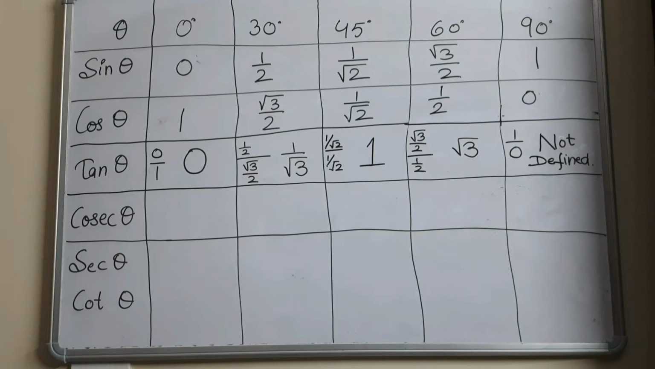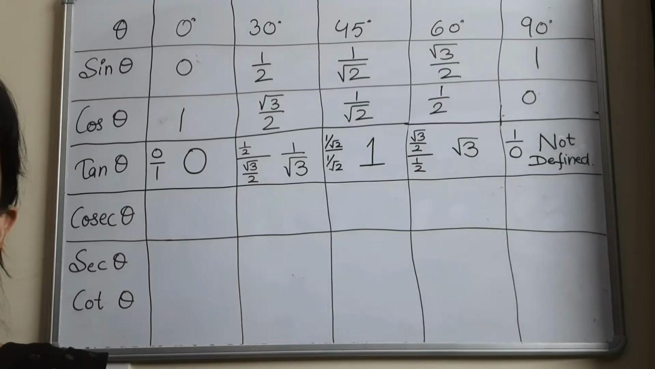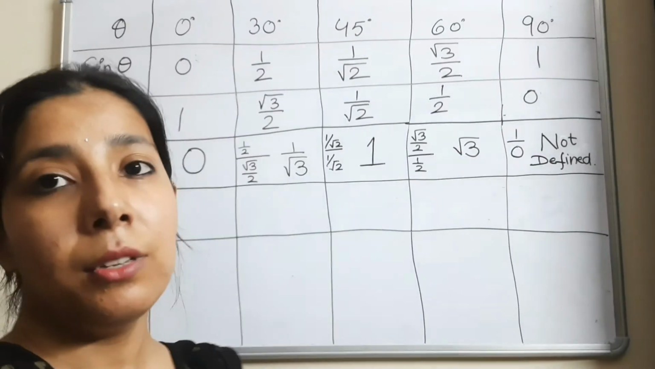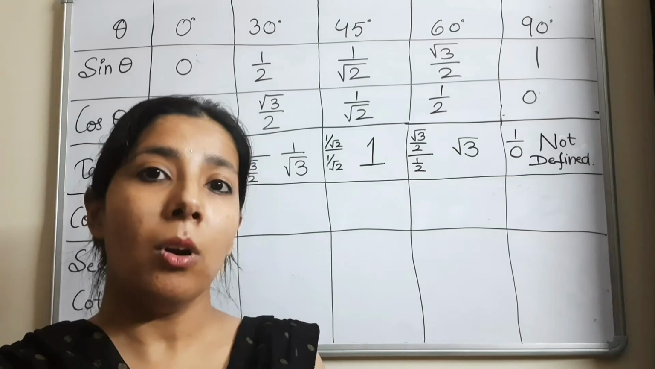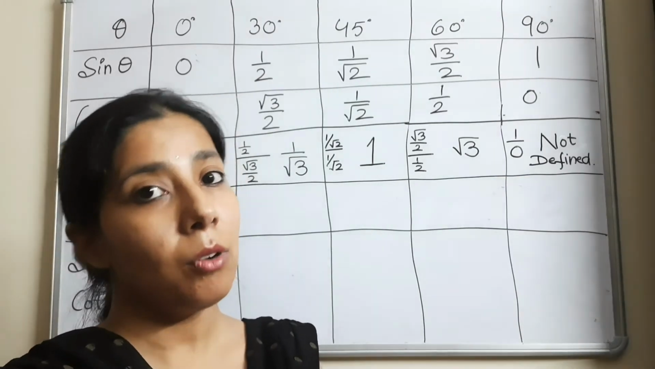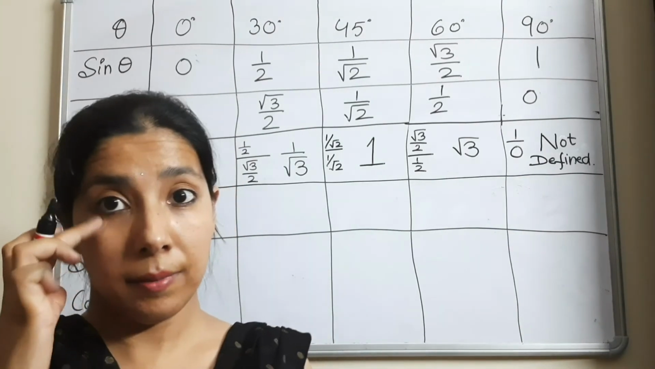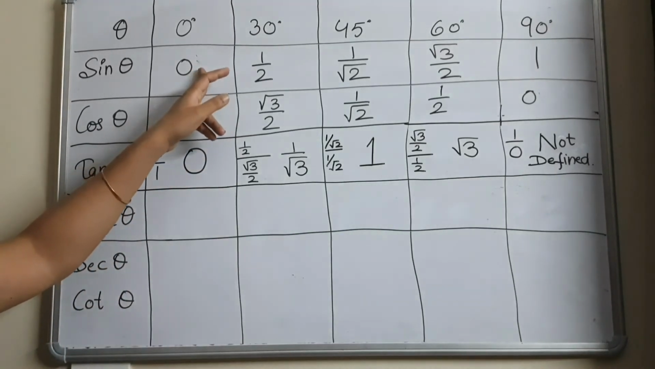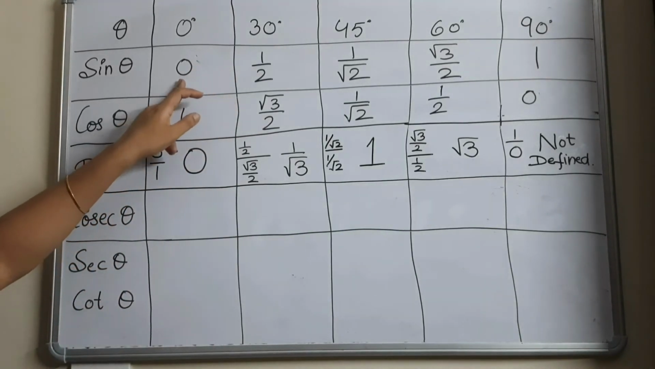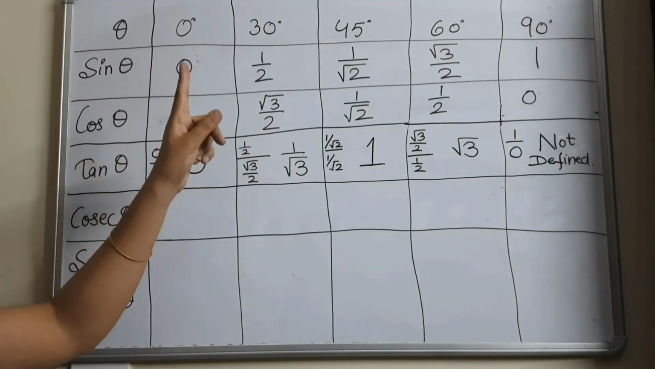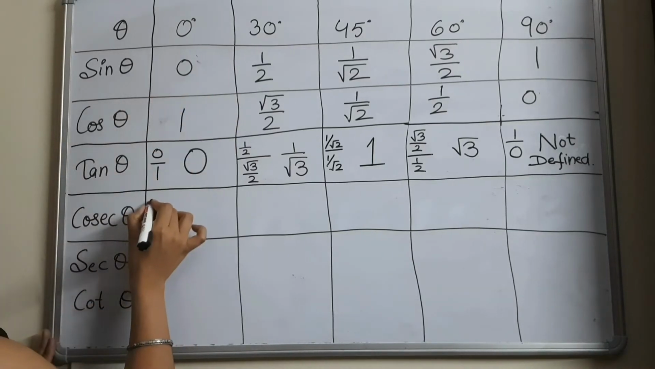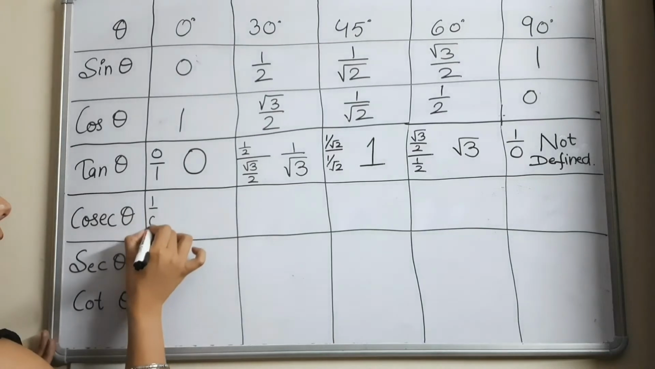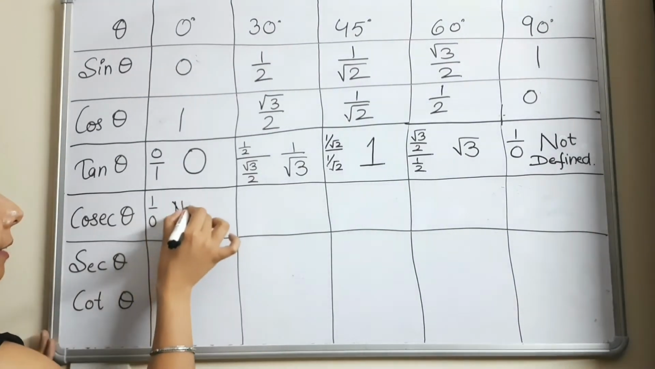So for filling cosecant, I told you that cosecant is given by the reciprocal of sine. So whatever value is given in the sine theta, if you do the reciprocal of that value, then you will get the cosecant theta. So let's start. So here the value of 0. If nothing is given in the denominator, we will consider it as 1. So write it here. If it is 0 by 1, it will be 1 by 0. And 1 by 0 is not defined.